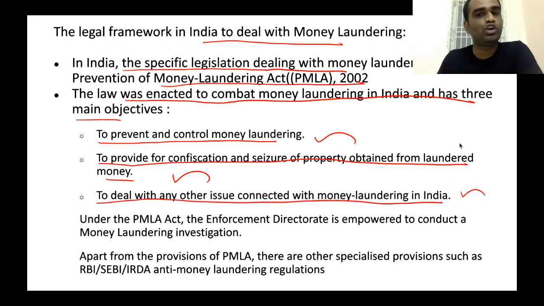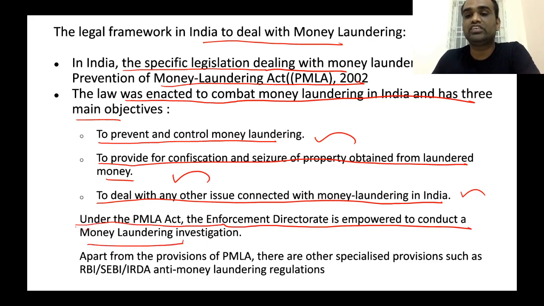As I mentioned before, the money for money laundering comes from a number of illegal activities. So this act has the objective of dealing with money laundering, and it also has the objective of dealing with the parent crime. Clear? Now, under the Prevention of Money Laundering Act, the Enforcement Directorate is empowered to conduct a money laundering investigation. So, money laundering investigation comes under the ambit of the Enforcement Directorate.